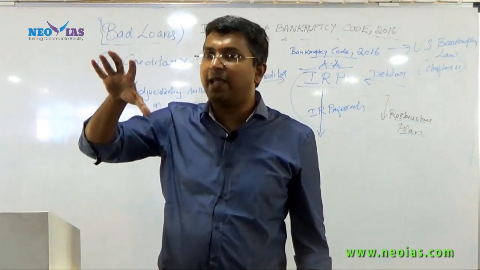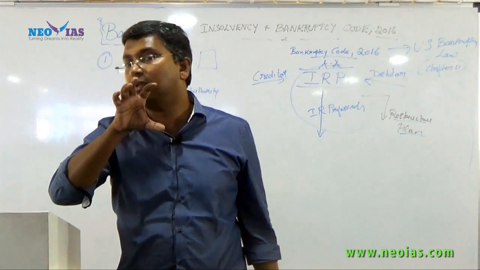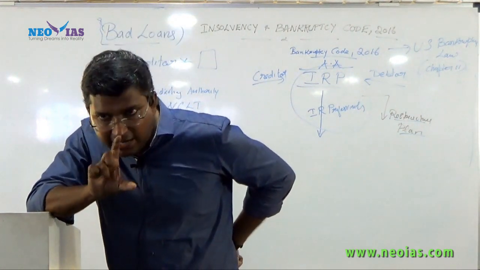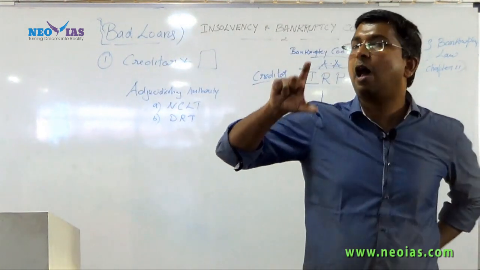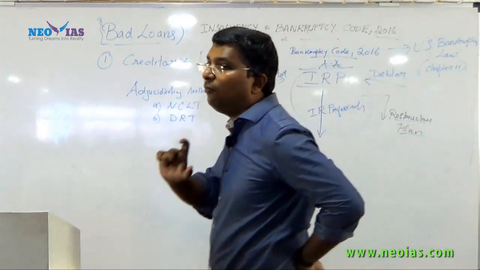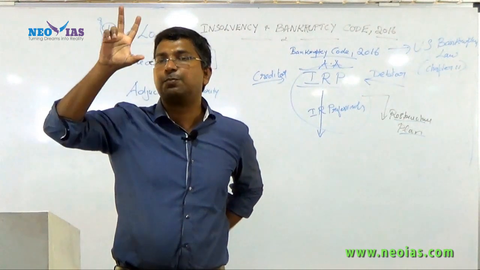The main important point about this code is that this resolution plan has a time limit. This restructuring plan has to be made and approved within a time limit, and that time limit is very, very important.